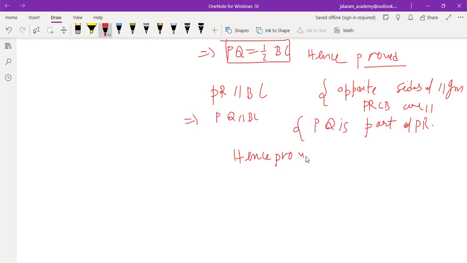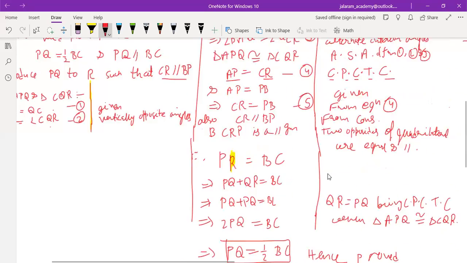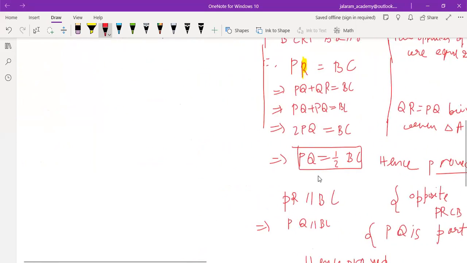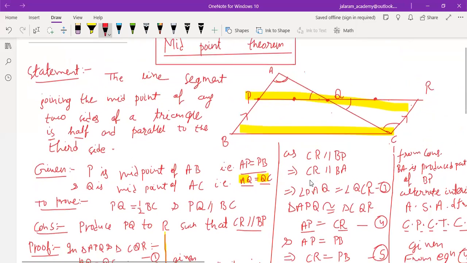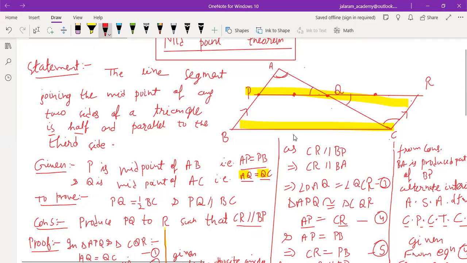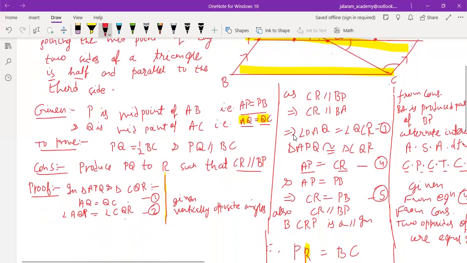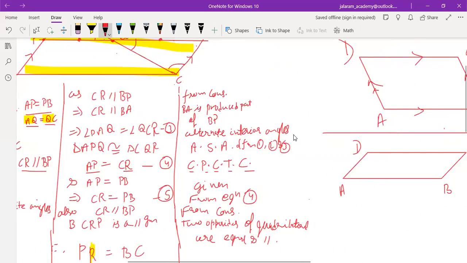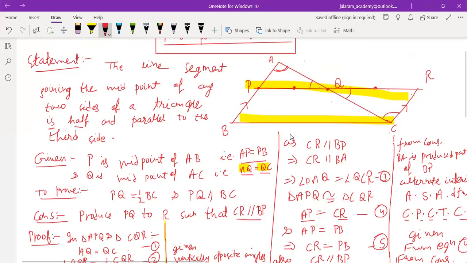Is that clear to you, everyone? Yes, sir. Understood? Now prove this theorem yourself. Okay? And practice it well.